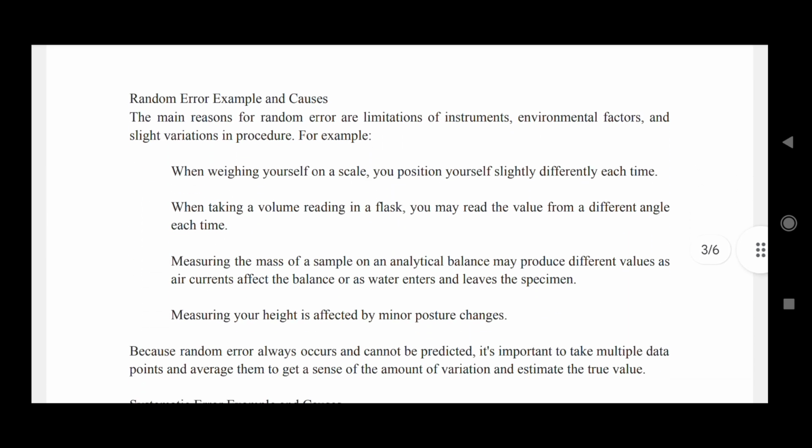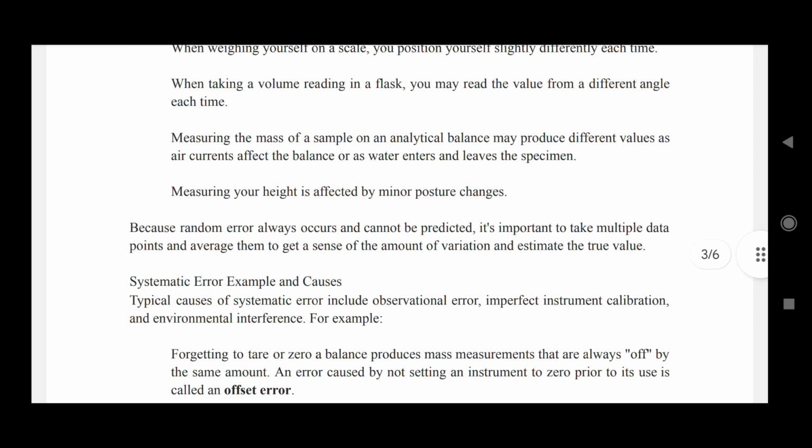So these are the various examples of random errors and their causes. Like when we weigh ourselves on a scale, our position is slightly different each time, which can cause random errors in measurement. When taking a volume reading in a flask, you may read the value from a different angle each time. It might be possible that if you change the angle, then the value of measurement would change. Measuring the mass of a sample on an analytical balance may produce different values as air currents affect the balance or as water enters and leaves the specimen. Measuring your height is affected by minor posture changes.